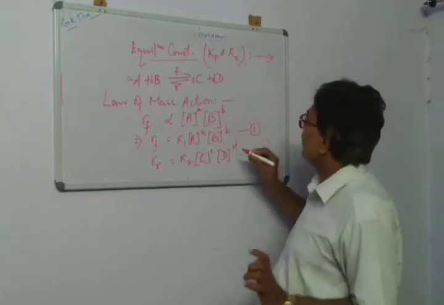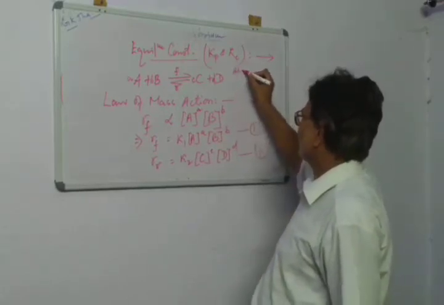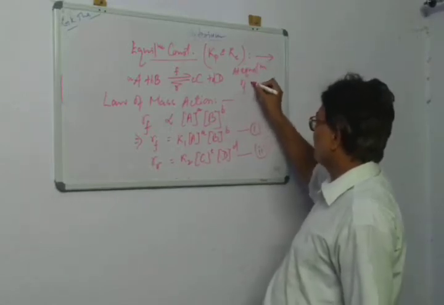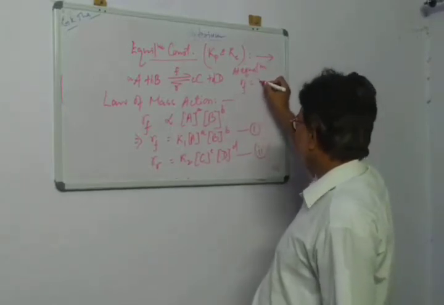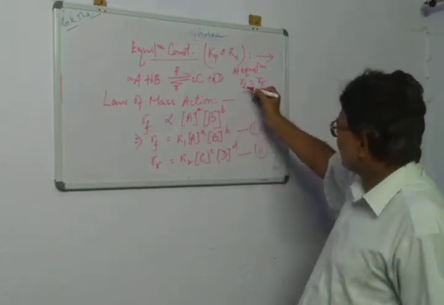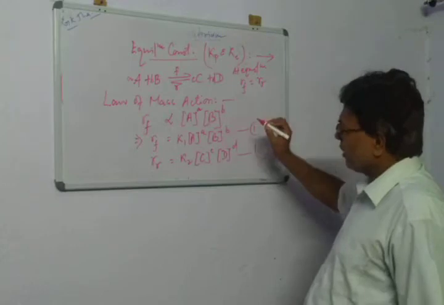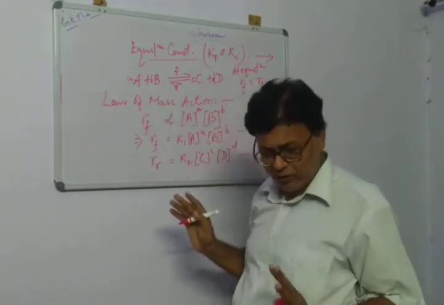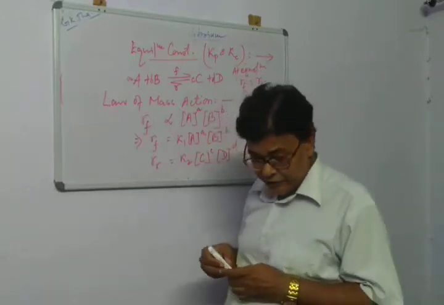Okay, so at equilibrium, what will happen? At equilibrium, as we know, RF will be equal to RR, and there will be a fixed equilibrium composition when the equilibrium state has been reached.